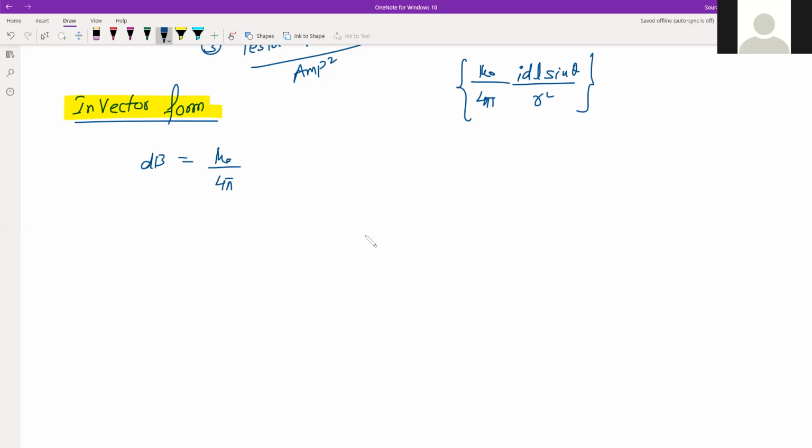So what we do is we still keep I dl, and then in the denominator we have r square, right? Okay, now what do we want? We want that this should be represented in some cross product term.